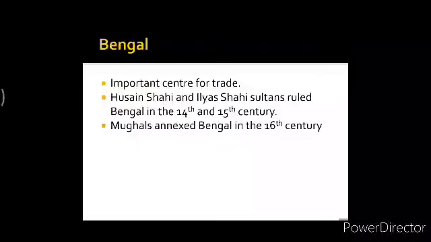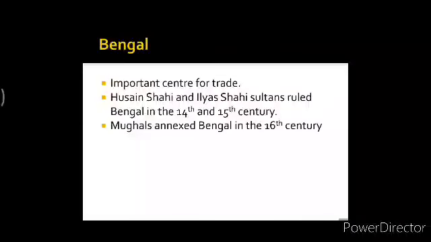Moving towards the next kingdom, that was Bengal. Bengal was an important center for trade. Now, the question that comes to my mind is, why do we say that Bengal was an important center for trade? Do you have any idea regarding this?